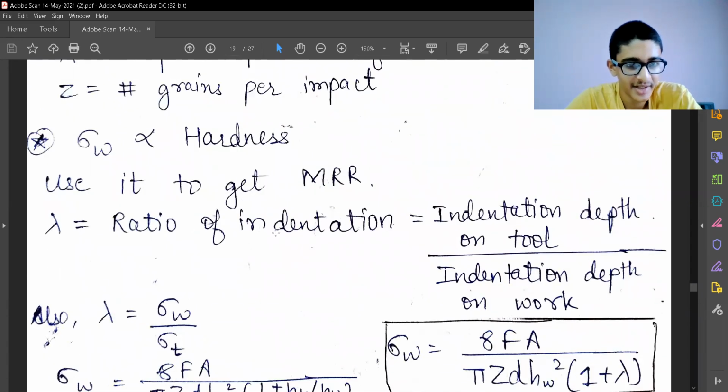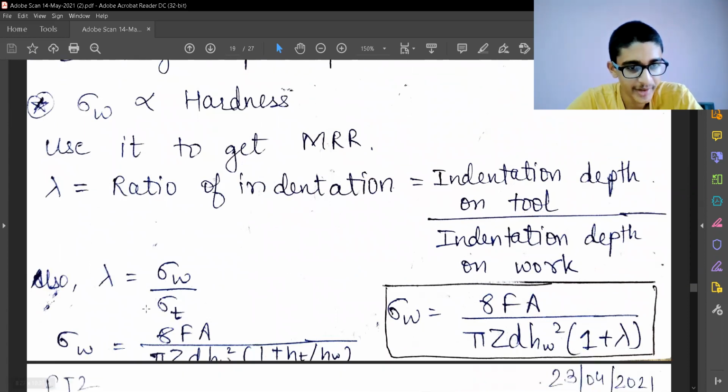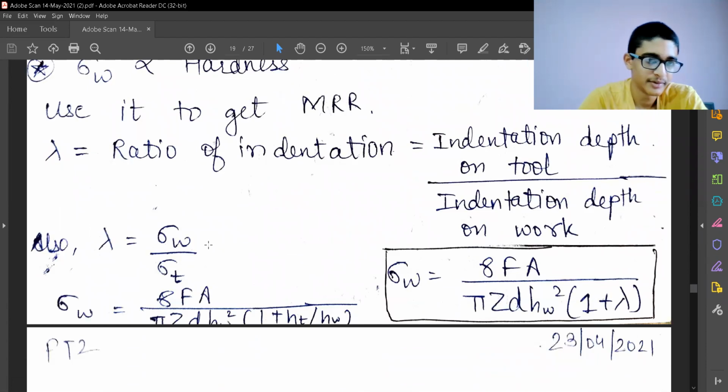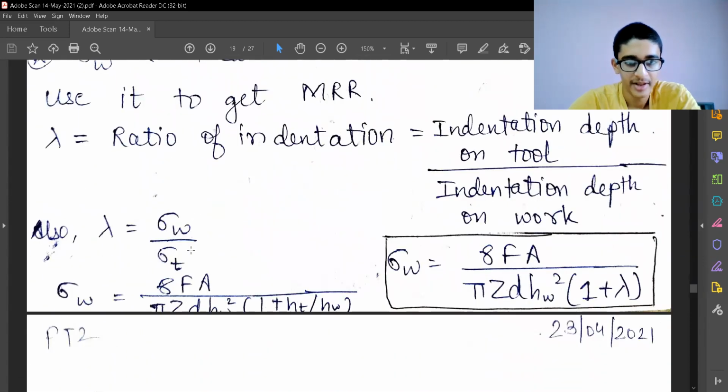So lambda is the ratio of indentation, that is indentation depth on tool upon indentation depth on work. So lambda is this value, HW by HT. They should be HW by HT. They are not the stress. They can be stress also, because stress and height will be equivalent, but these are the indentation depths, so they should correctly be the H values.